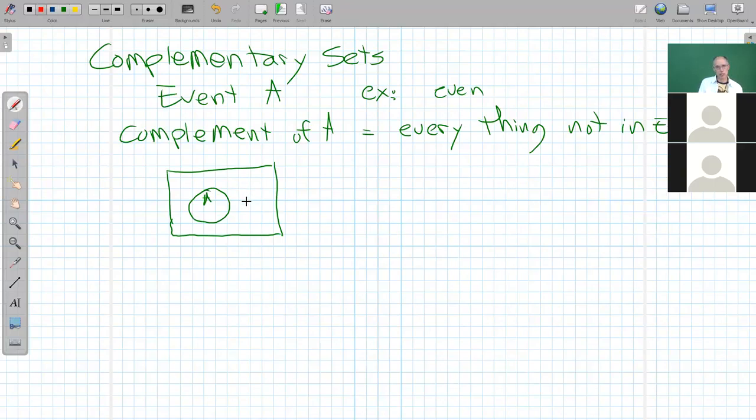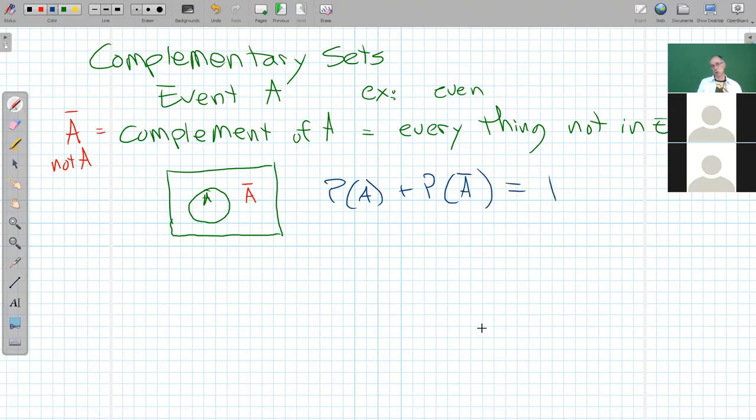And there's lots of different ways to do a complement. Usually I put a bar over it. So the complement of A would be A with a bar over it. Everything that's not A. So sometimes you just call it not A. So that's everything outside of it. And together they represent everything in our sample space. So the probability of A happening and the probability of not A happening always has to be 100% or a 1.